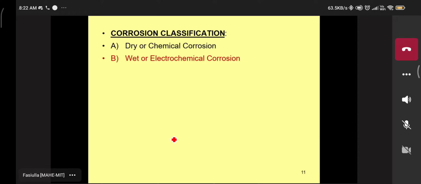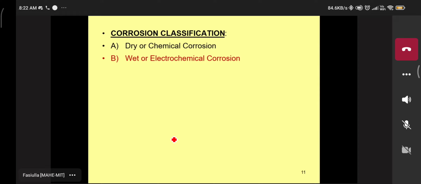Anyone? The name itself indicates it is dry corrosion. So where moisture is not involved in corrosion. Moisture is there, because in the given atmosphere, moisture is there. Without moisture, how is it possible to start the corrosion? So there's no electricity involved. No electricity involved, half of that reaction. Okay, fine. Any other?